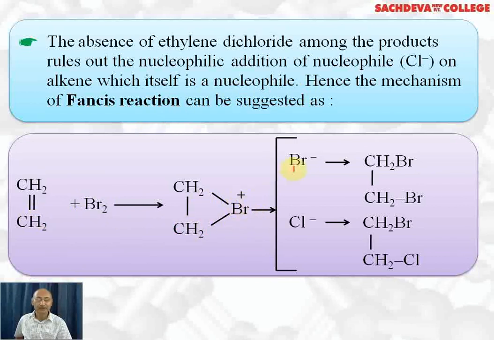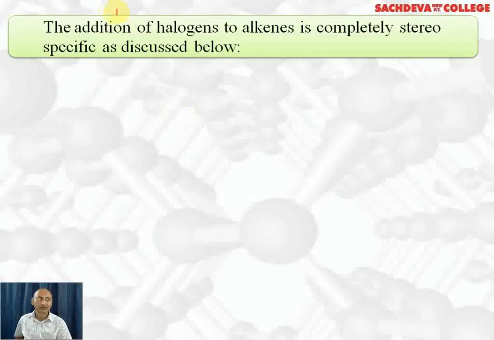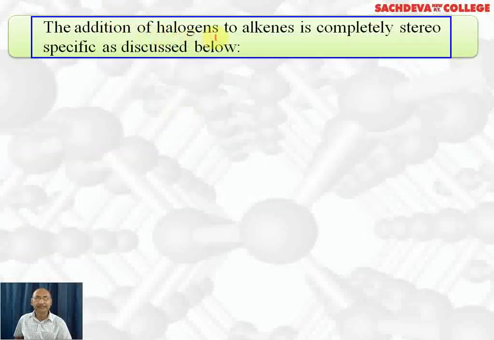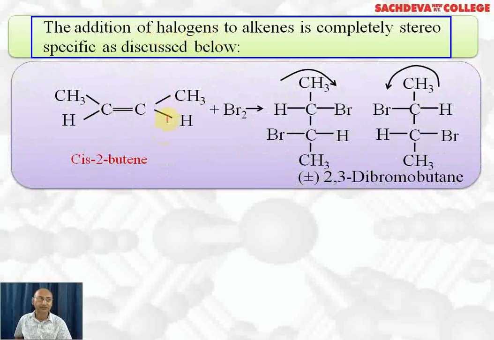Now there are two possibilities. It is attacked by Br negative and we get 1,2-dibromoethane. Another possibility is that it is attacked by chloride ion, so we get 1-bromo-2-chloroethane. So it clearly shows that first the electrophile attacks the pi electrons and second the nucleophile attacks. In the first step, the nucleophile cannot attack. The addition of halogens to alkenes is a completely stereospecific reaction as discussed below.